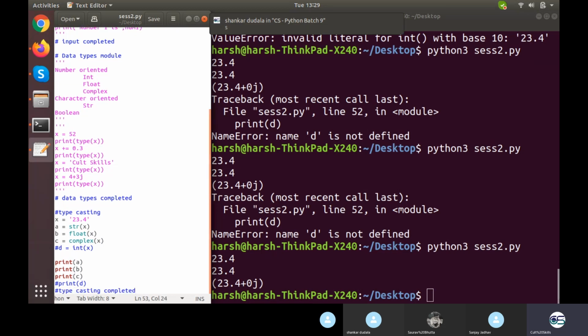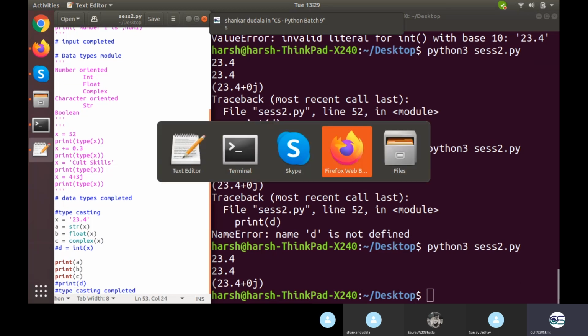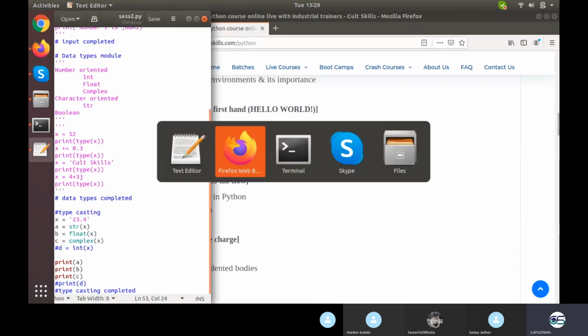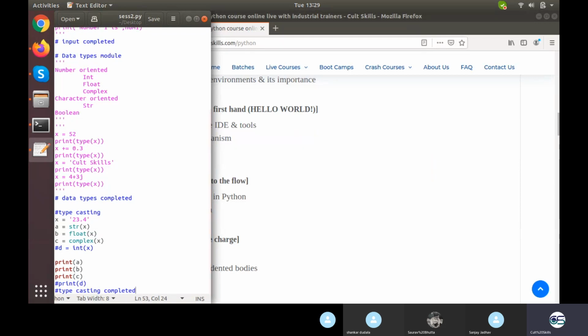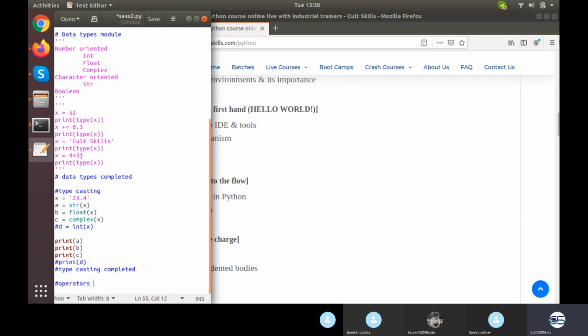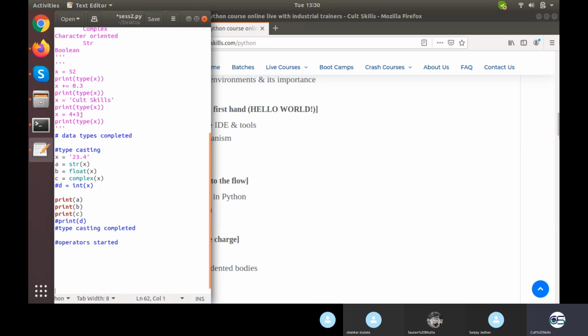Yeah. Moving on to the next thing, apart from typecasting we have something like operators. So let's talk about operators again. I'm going to make a kind of documented hierarchy. Available operators, or simply operators.